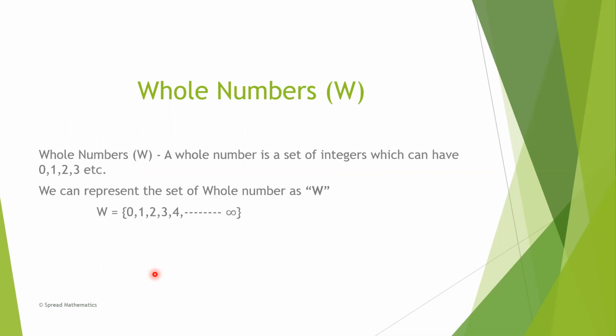Next one is whole numbers. Whole numbers are a set of integers which have 0, 1, 2, 3, etc., and the notation is capital W.